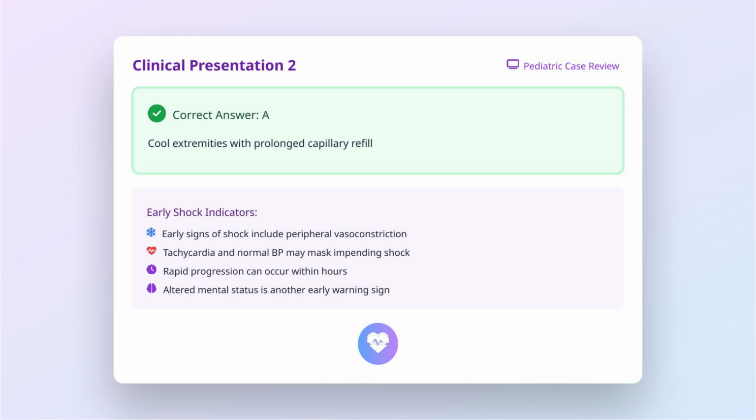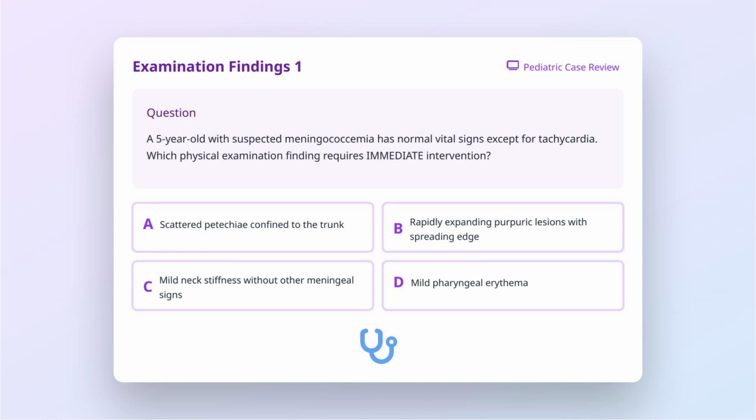impending shock in meningococcemia. This reflects peripheral vasoconstriction as the body attempts to maintain central circulation. While the blood pressure may initially remain normal or even elevated, tachycardia is usually present. Other early signs of shock include tachypnea, altered mental status, and decreased urine output. The progression from these early signs to fulminant shock can occur rapidly, sometimes within hours, highlighting the importance of recognizing these subtle clinical findings.